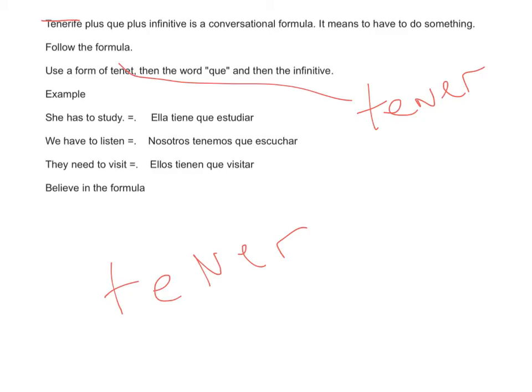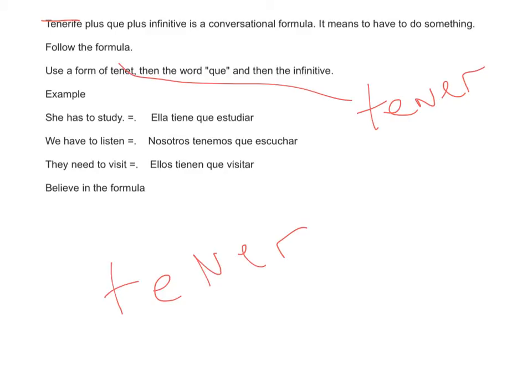Look at my examples. You use a form of the verb tener. Go back to the last screen. I have the conjugated forms. Tengo, tienes, tiene, tenemos, tienen. An example. She has to study. Form of tener, then que, then infinitive. Ella tiene que estudiar. We have to listen. Form of tener. Nosotros tenemos. The word que, and then escuchar.